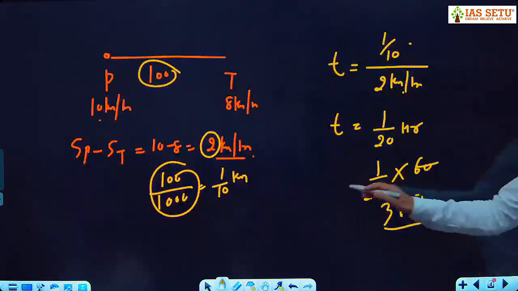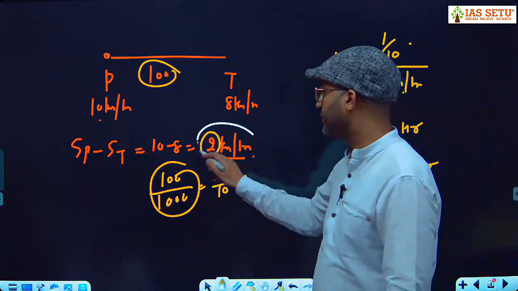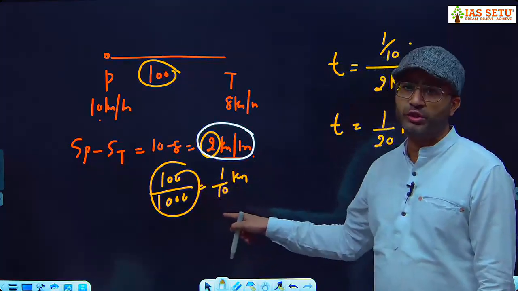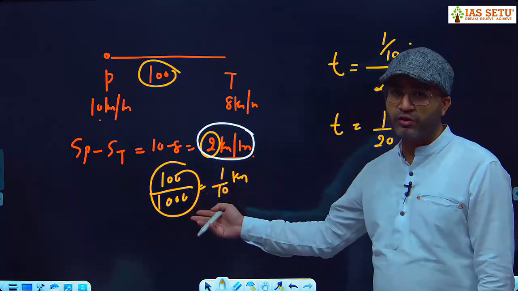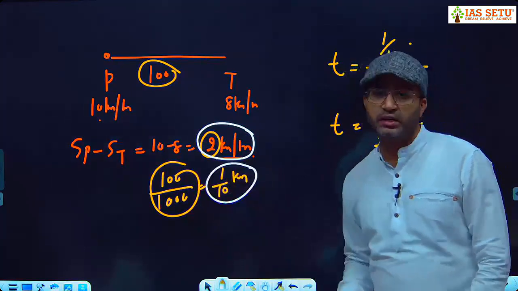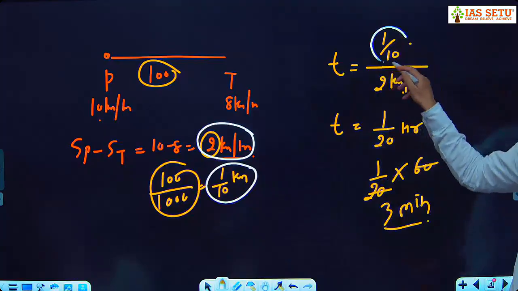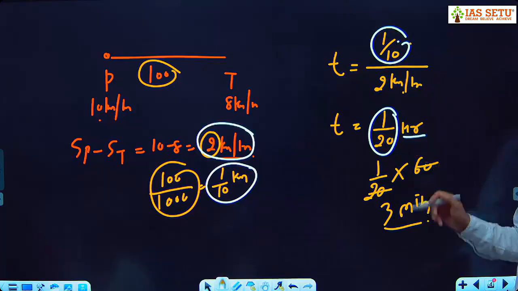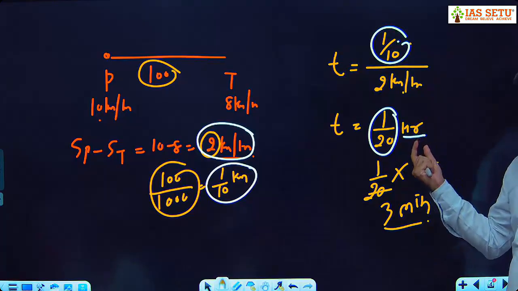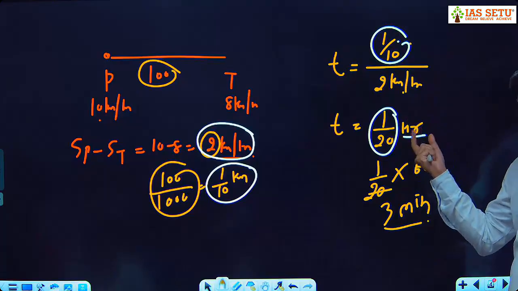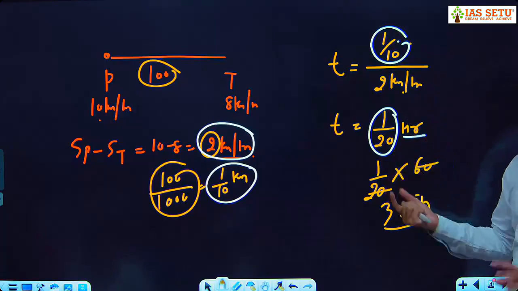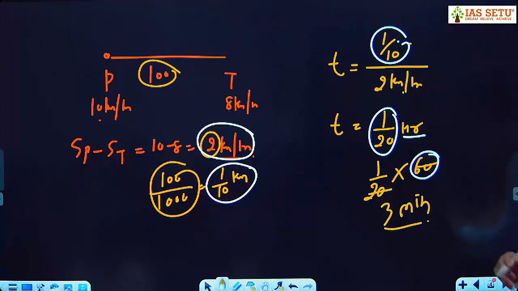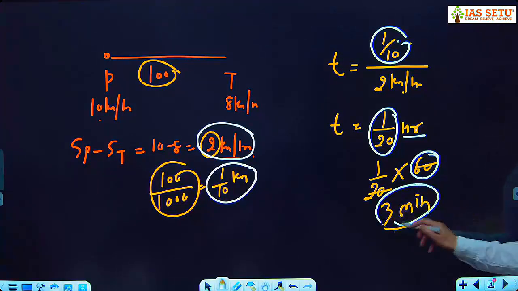और यू कैन ट्राई दिस ऑल्सो, वेयर वी फाइंड रिलेटिव स्पीड इन किलोमीटर पर आवर. But if you are using kilometer per hour, distance you have to use in kilometer. 100 meter you have to convert in kilometer. It is 1 by 10 kilometer. So here distance upon speed, 1 by 10 upon 2, is 1 by 20 hour. यहाँ स्टूडेंट क्या गलती करते हैं? सेकंड लिख लेते हैं. जब आप यूनिट आवर यूज कर रहे हो, आंसर इज इन आवर. तो यू कैन से आंसर इज 1 by 20 hour, और यू कैन कन्वर्ट दिस इन मिनट by multiplying with 60. The answer is 3 minutes.